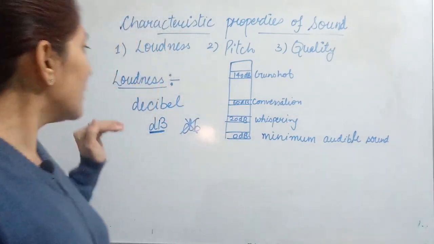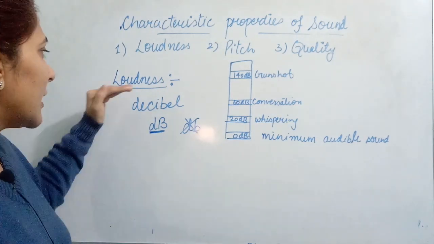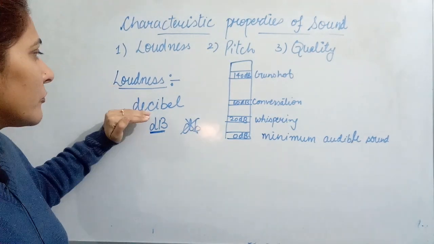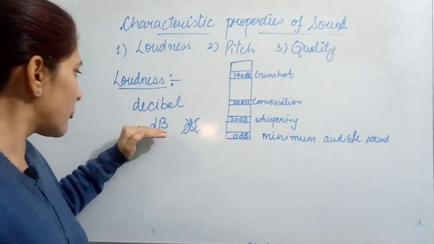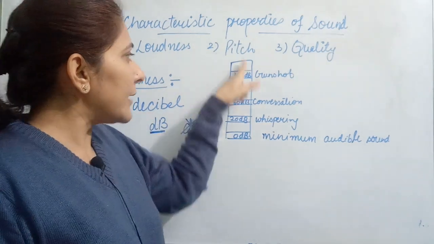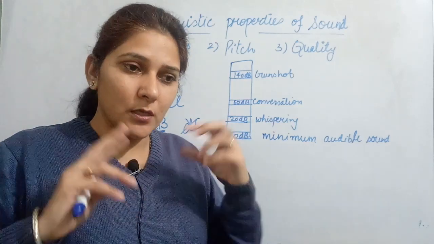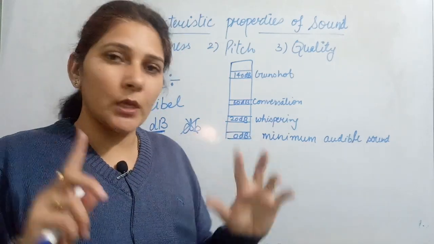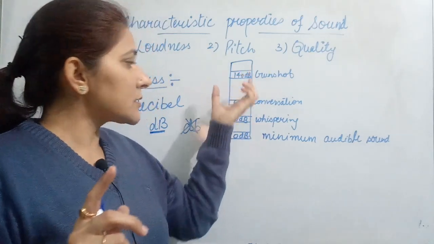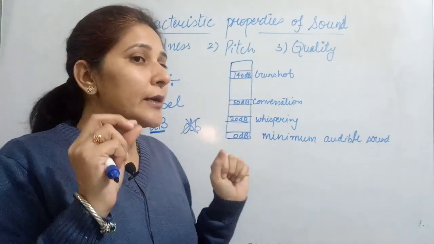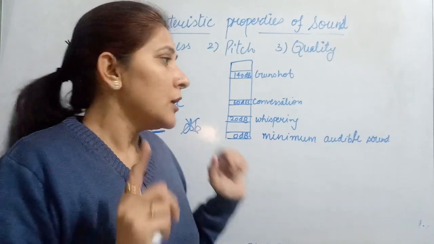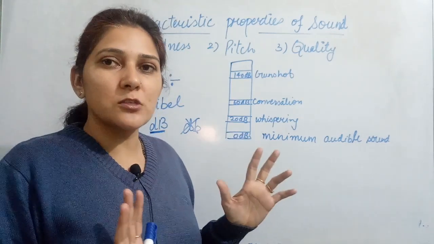Okay. So when we are talking about loudness, we are saying it is denoted by a unit that is known as decibel. This is denoted by small d, capital B, and this is the scale. We are relating our normal day-to-day life sounds to this scale, so that you can relate that yes, 20 decibel is approximately this, and 50 to 60 decibel is approximately this.